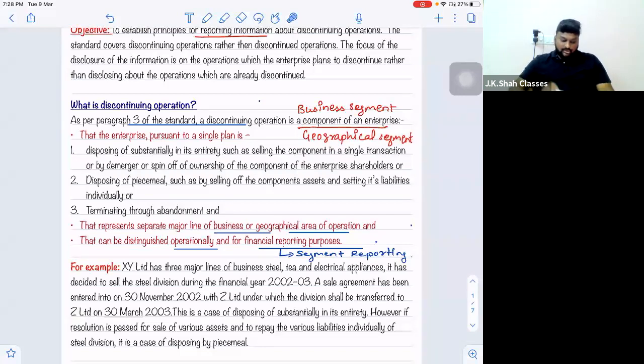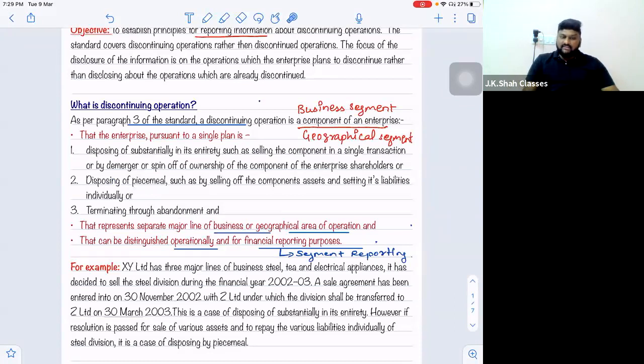Right? So in any of the three cases, the logic is that we are stopping our operations and we are now selling it off to some other person because we don't want to continue. So either you sell off in a single transaction, or you demerge it, meaning remove it from the main company and form a new company for it, or change the ownership of the shares for that component. So you are no more the owner; the owner will be some third person now. Or else do piecemeal, or first terminate by abandonment.